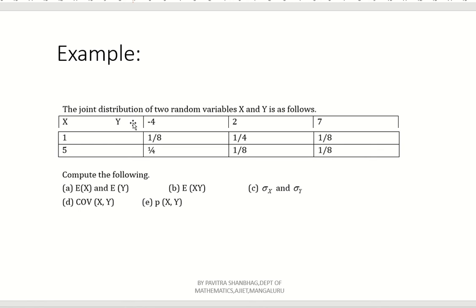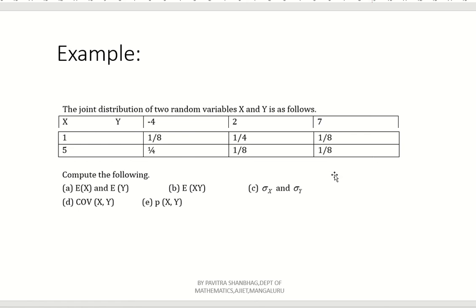See, the joint distribution of two random variables, capital X and capital Y, is as follows. They have given capital X as 1 and 5, and capital Y as -4, 2, 7. So the columns represent Y, the rows represent X, and they have given the values for the joint probability. They have already given J11, J12, J13, J21, J22, J23.